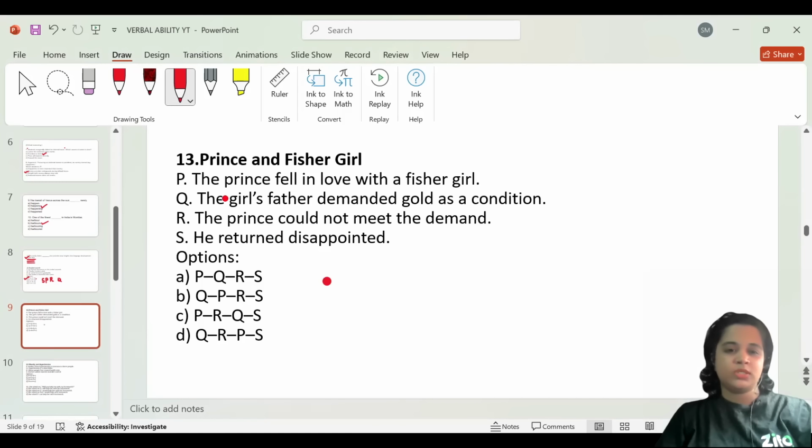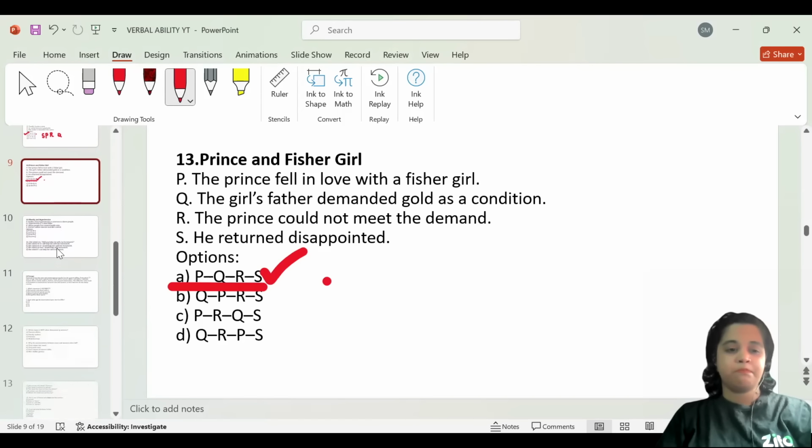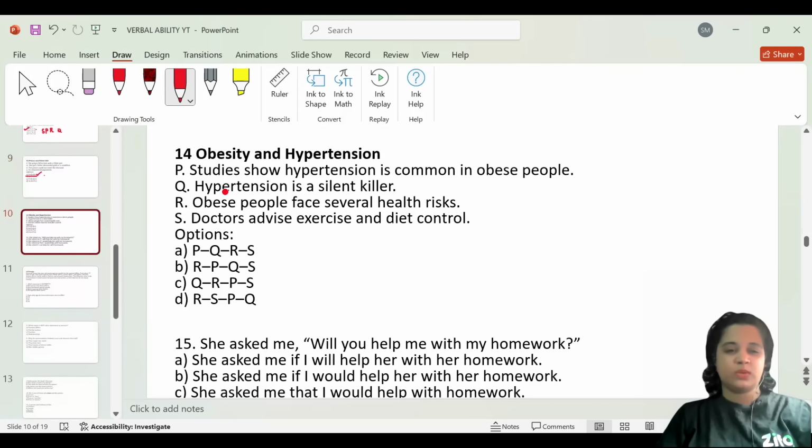Let us check it anyways. So the first sentence, the prince fell in love with the fisher girl. That is what happened first. And now the girl's father demanded gold as a condition. Okay, these both go together. The prince could not meet the demand and he returned disappointed. So the sentence is in the correct order. So therefore, option A, which already has the correct order, would be the best choice of option for question number 13. Let us go to the next one.